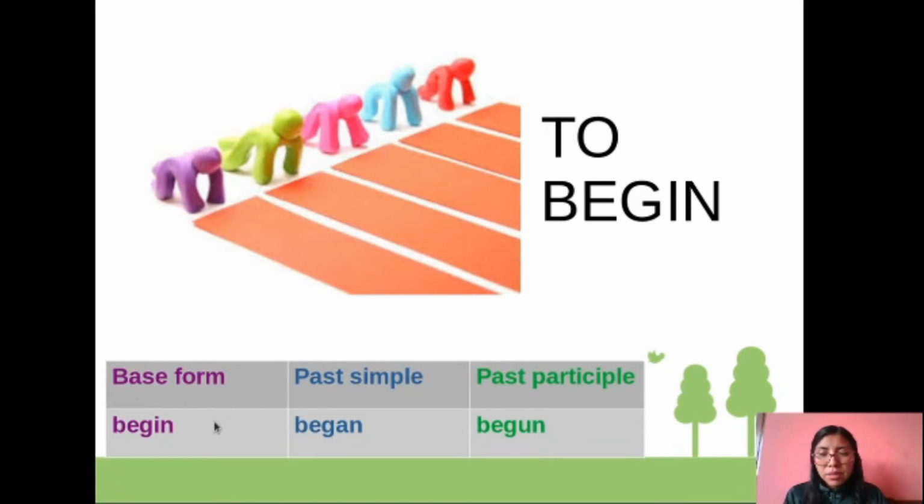The base form, begin, past simple, began, past participle, begun. Okay, so pay attention here, there is another irregular verb because the forms change according to any form. Okay, for example, the base form begin you can use in present, past simple, began you can use that, and the past participle, as I said before, begun, you are going to use in present perfect. For example, my sister has begun her homework.